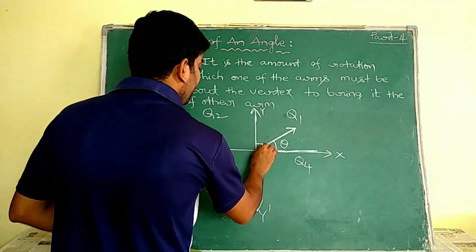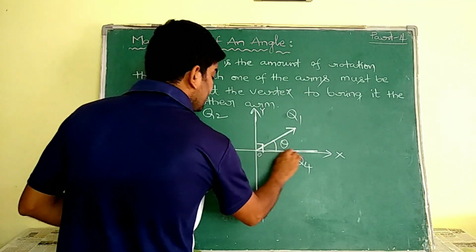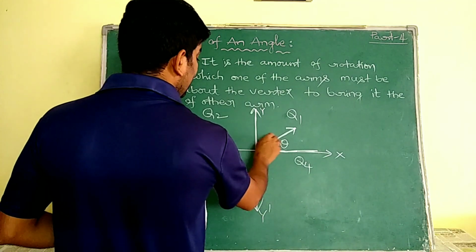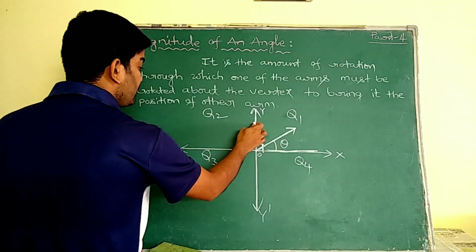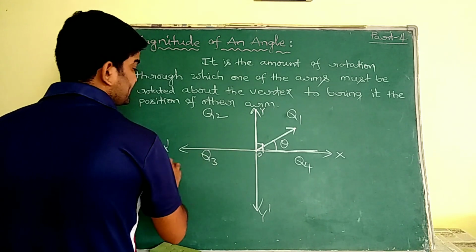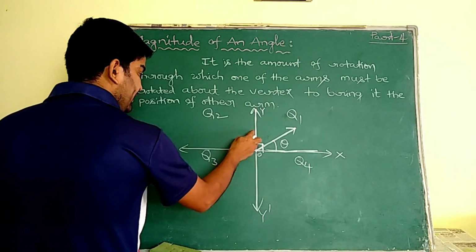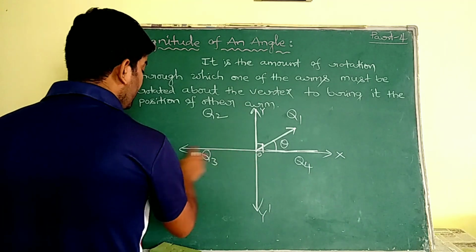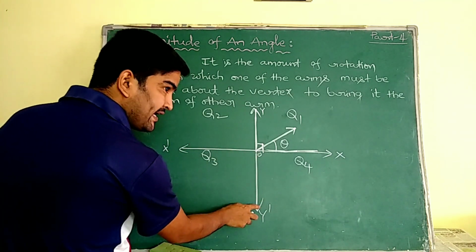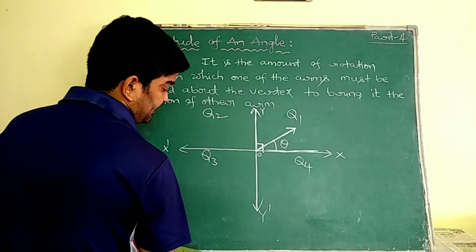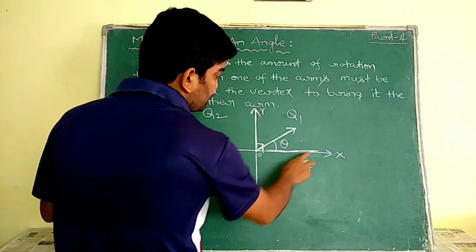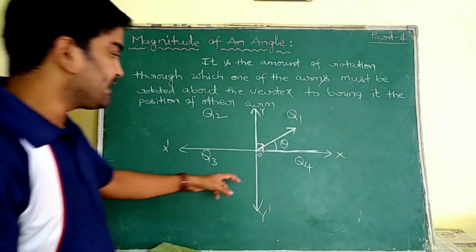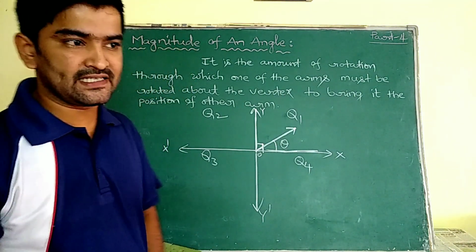We know from this initial ray OX to OY we have 90 degrees, and from this OY to OX dash it is again 90, that means from 90 to 180. From OX dash to OY dash it is from 180 to 270, and from OY dash to OX it is another 90, from 270 to 360.